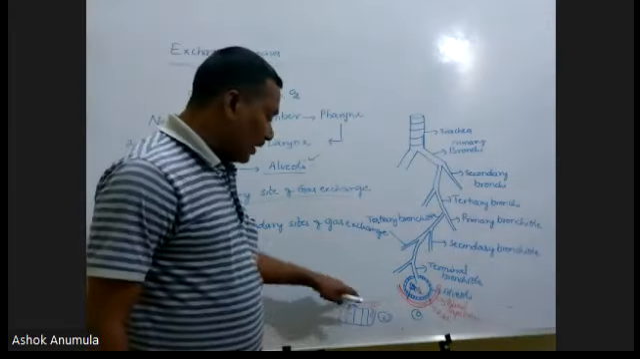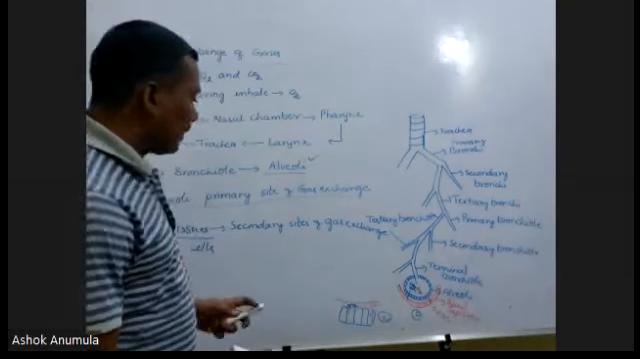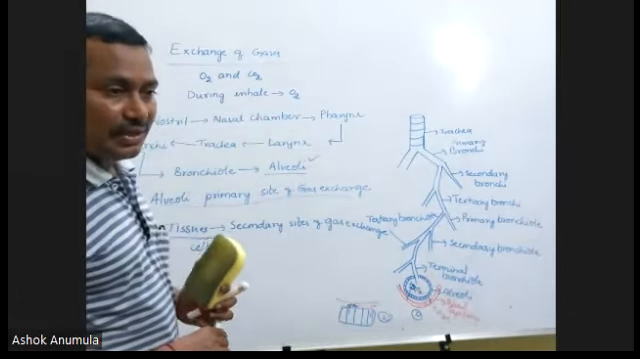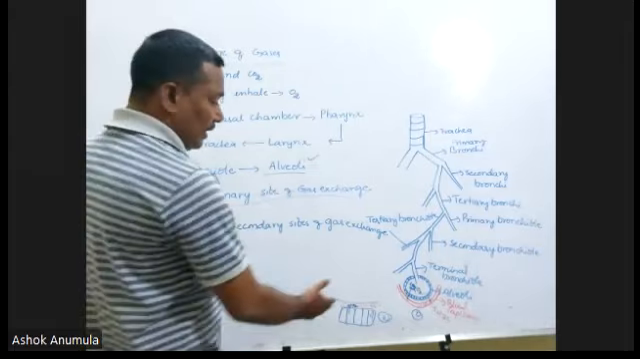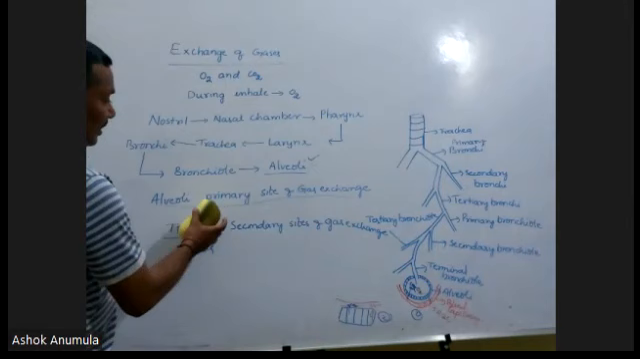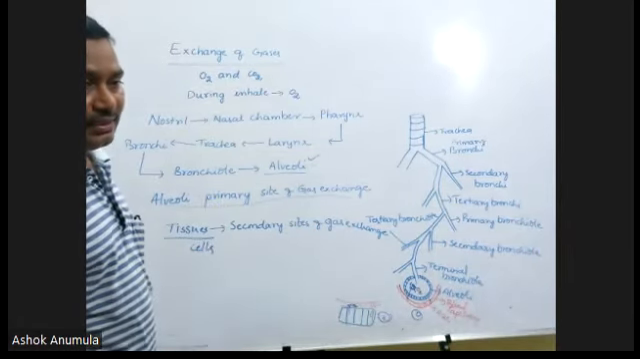In the tissues, the exchange occurs for the second time. That's why tissues are called the secondary sites of gas exchange. The exchange at first occurs in the alveoli. That's why the alveoli are the primary sites of gas exchange. This is about gas exchange.